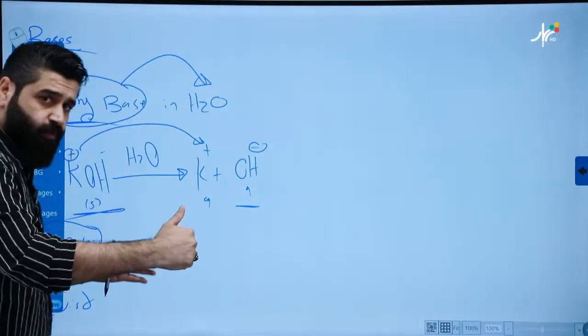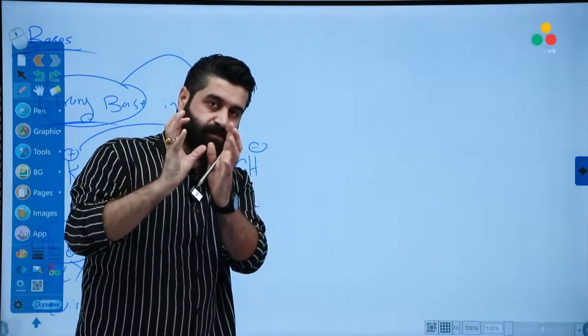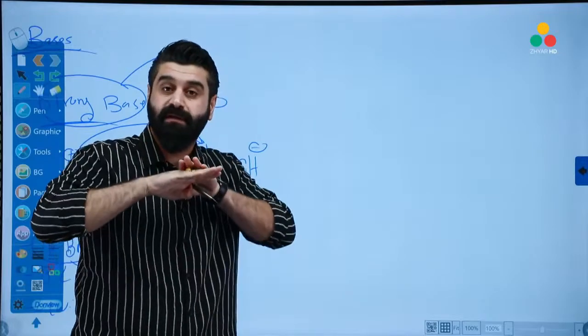Okay. Strong bases in water, the strong base compound will become an Arrhenius base only.